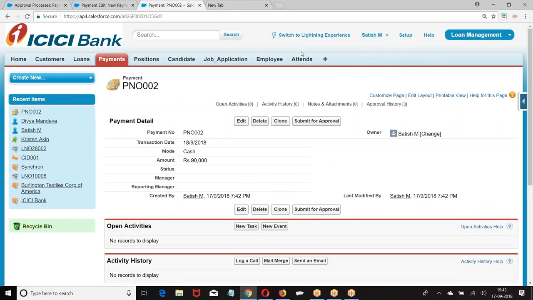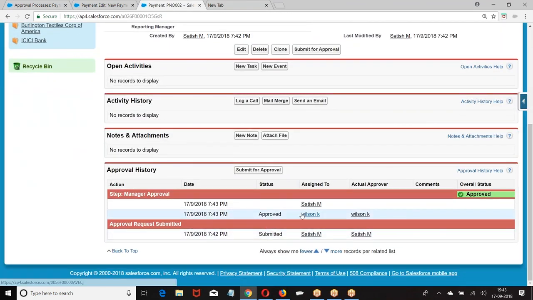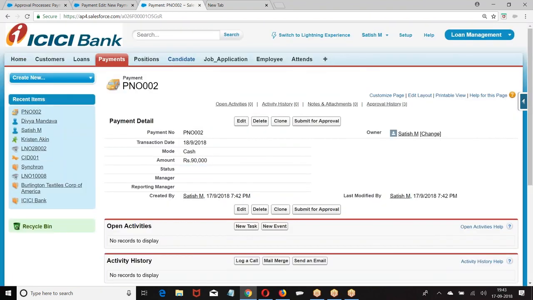you have submitted the record. When you submitted the record to Wilson and Satish, Wilson responded first and he approved the record. Are you getting my point? Are you clear about this? Because it's the first response. When you are submitting the record to more than one user, whoever gives the first reply, that is the final response. Okay. Now, once again, I am going to the approval process definition.